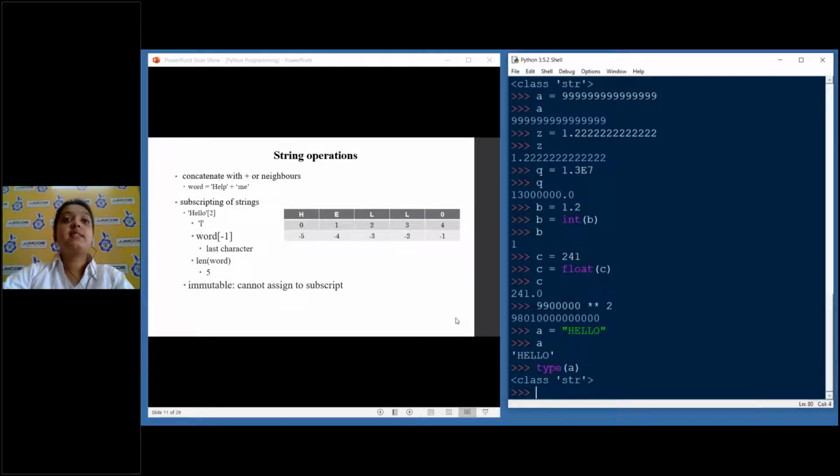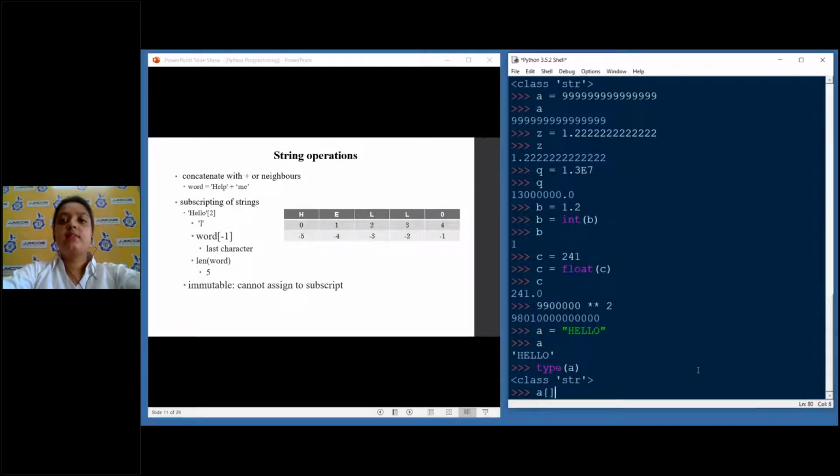There's something called indexing in Python, which allows us to index each character with some numbers. These numbers are a simple representation of memory location. So a string will be placed in a memory location 0. This is not 0, obviously, it has some memory address, but for simplicity, the programming language allows us to address it as 0. So we have H in 0th position, E in 1st position, L in 2nd, next L in 3rd, and O in 4th position.